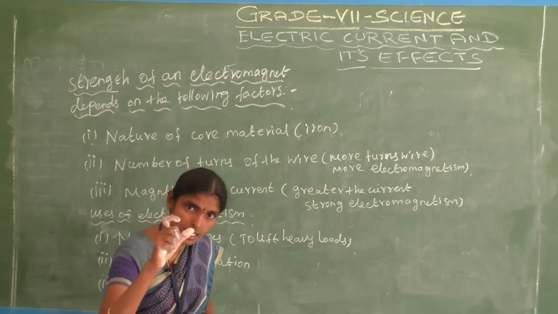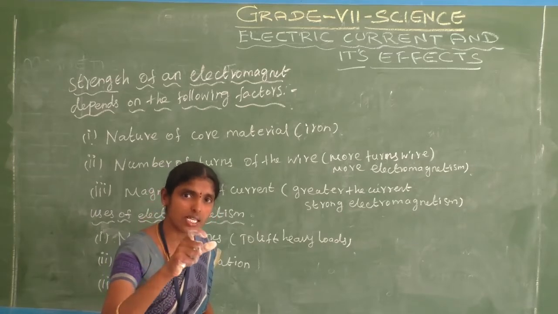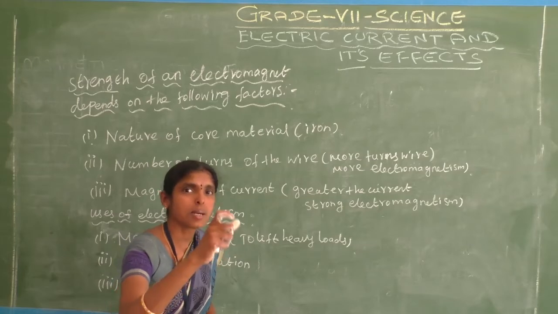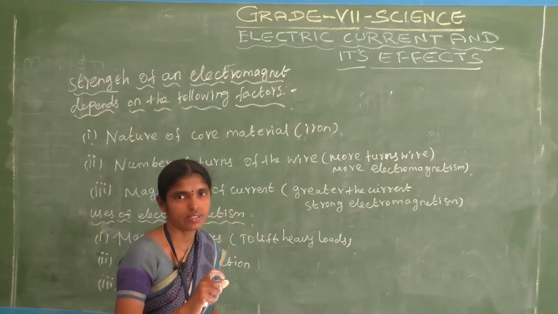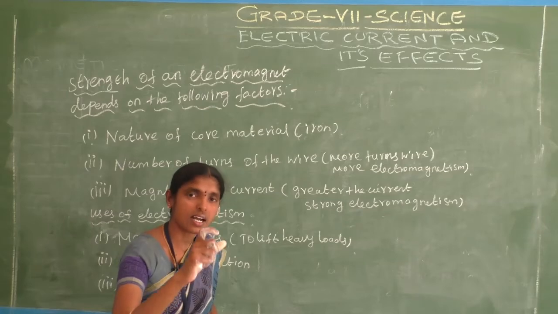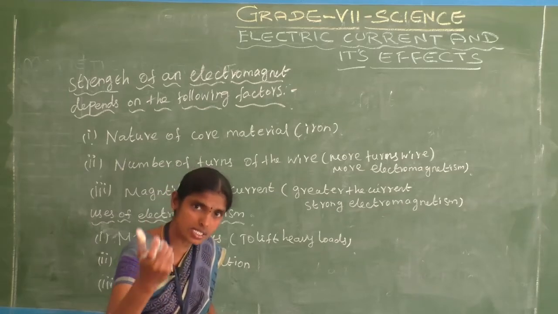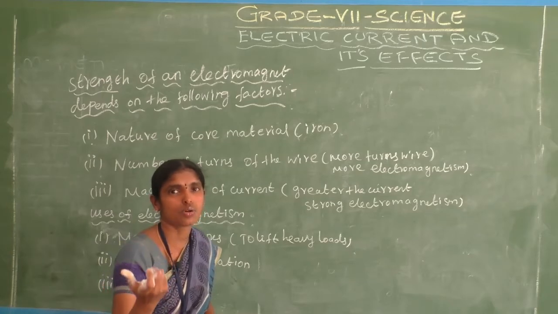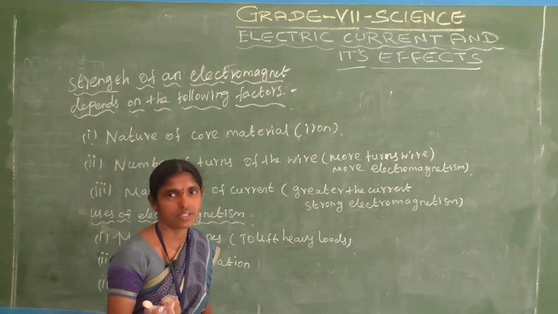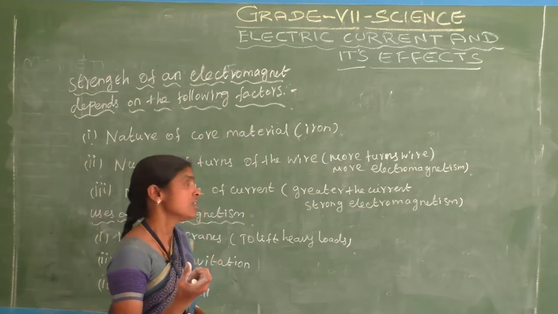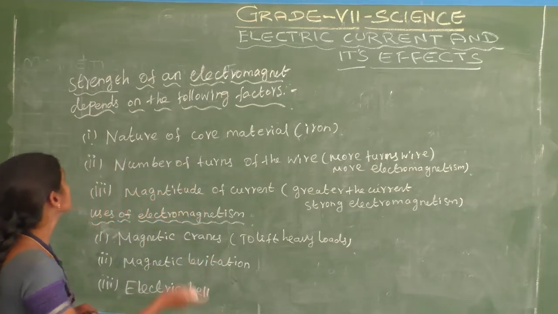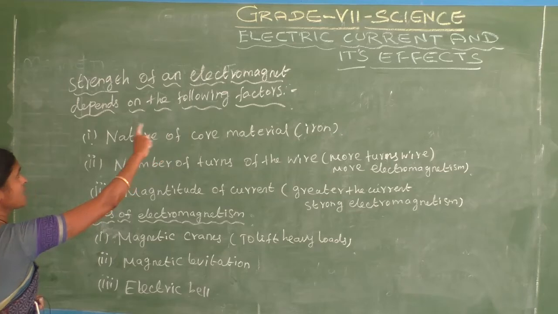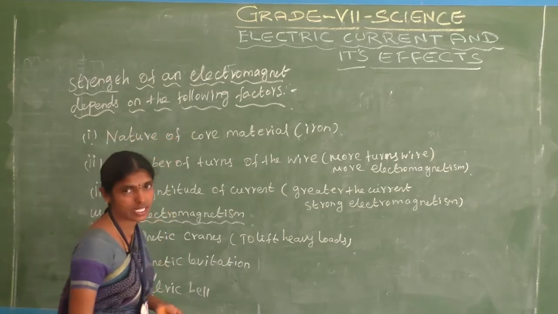Only with the electric current present is the iron nail magnetized. If the electric current does not flow in the circuit, the iron nail has no electromagnetism. Do you understand? Okay.